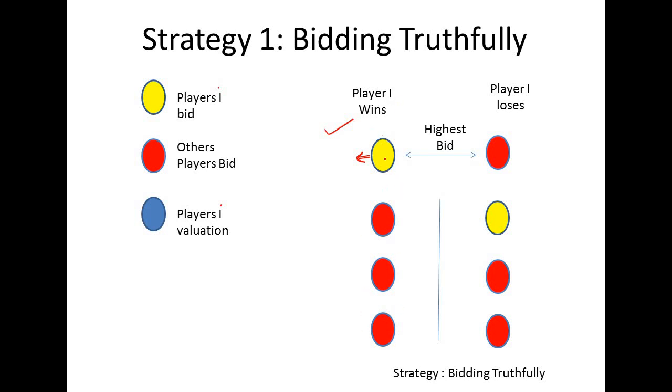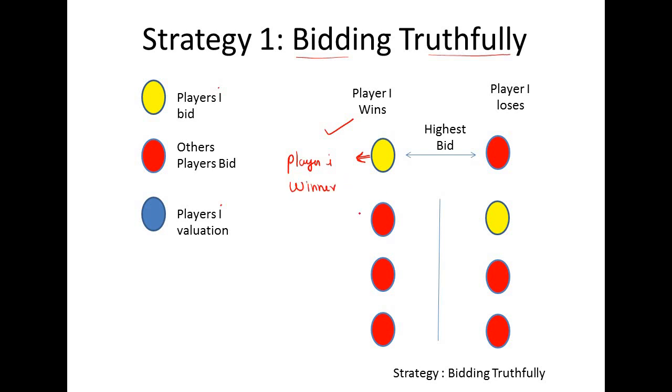Because the blue and the yellow circle are the same, since this is the case of bidding truthfully. Bidding truthfully means player i's bid is equal to the valuation. So here player i is the winner, right? We are playing from the side of player i. So player i is the winner.